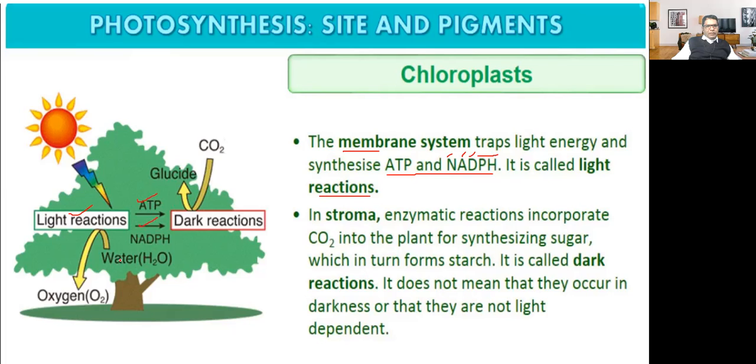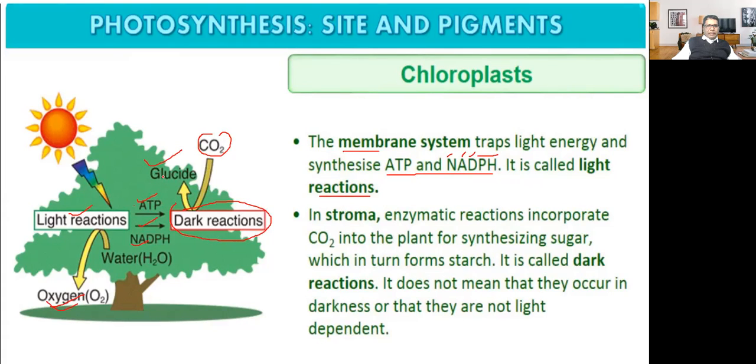What is involved here? Water is involved, and water gives hydrogen, and then hydrogen reduces carbon dioxide into glucose, a carbohydrate. For this, light is not required. In this way, oxygen is released. Sometimes the question will be, what are the products of light reaction? The answer will be ATP and NADPH as well as oxygen.